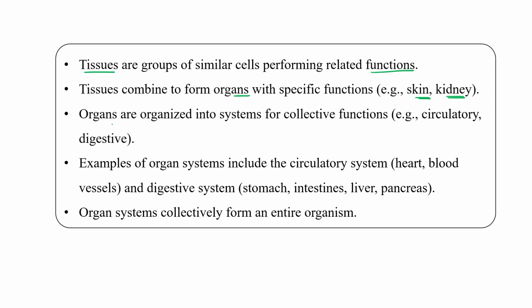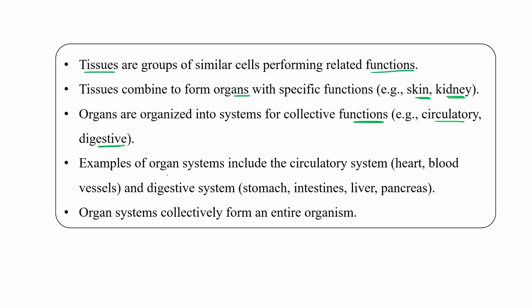Organs are organized into a system for collecting different functions related to the same thing, like the circulatory system. There are so many types of veins, arteries and the heart involved in the circulatory system. Similarly, in the digestive system there are organs like the stomach, esophagus, small intestine, large intestine, and some glands are also involved, right?